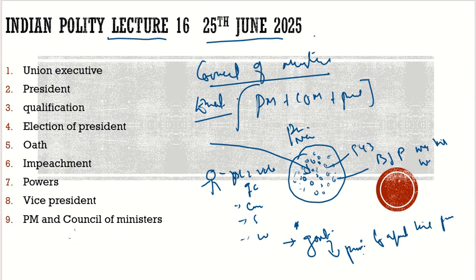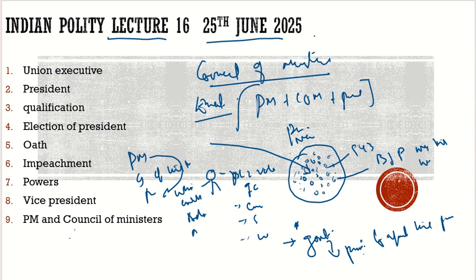So who appoints the PM? It is the president. Now it is the president who will appoint him. Now they will have to appoint other ministers. They are going to form the government. For that they will need the ministers. It is the PM who will advise the president that such and such particular person should come under the Council of Ministers.